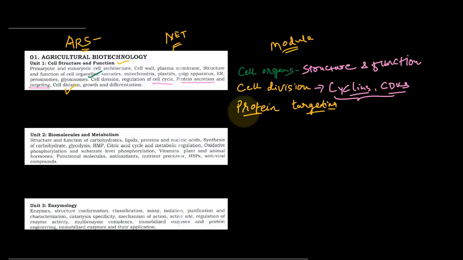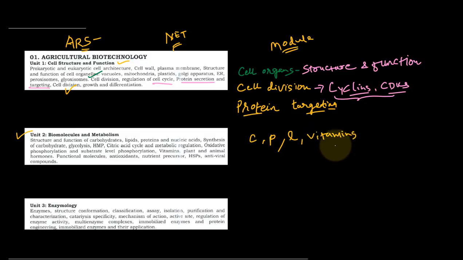Now if we talk about the second module, that is biomolecules and metabolism. For that you must go through the major biomolecules, their roles and their structures: carbohydrates, proteins, lipids and vitamins.